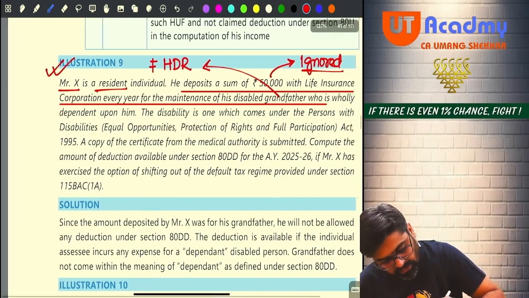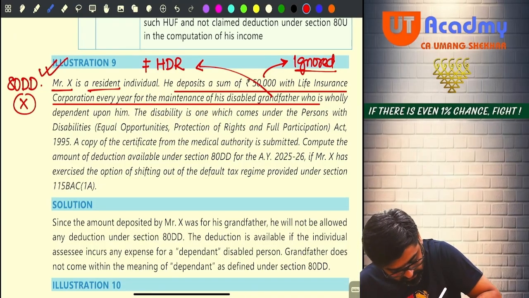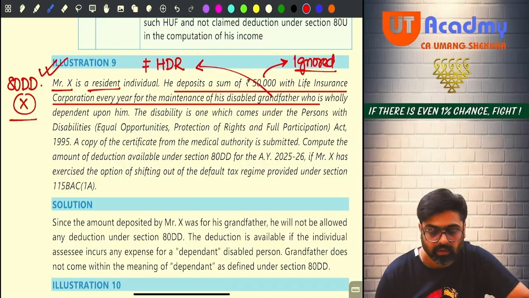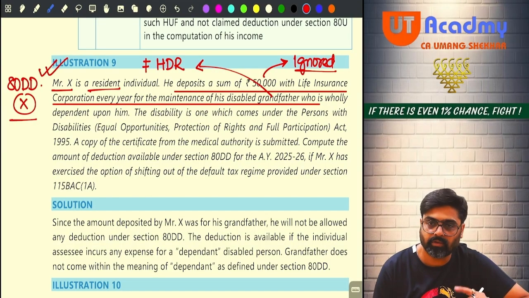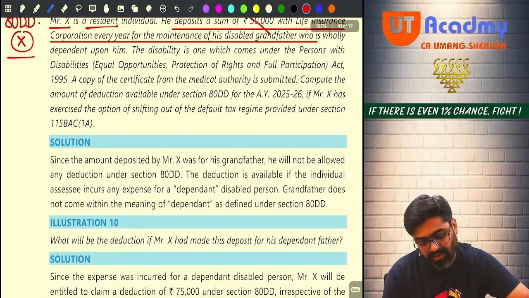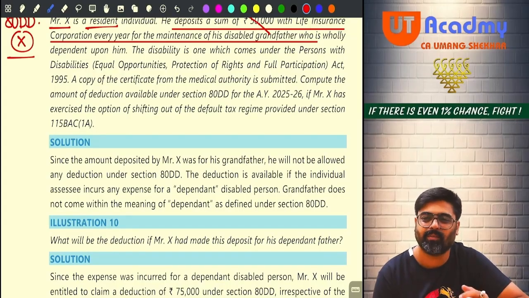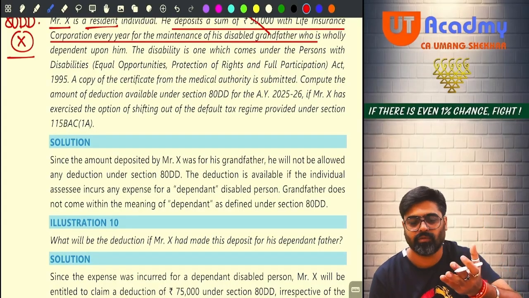Hence, even if Mr. X is a resident, he is not eligible to claim deduction under 80DD, since the grandfather for whom he is depositing the money is not a specified relative who is a disabled dependent. Hence 80DD is not available. Now all these other details are just given extra to make the question big and confuse you.